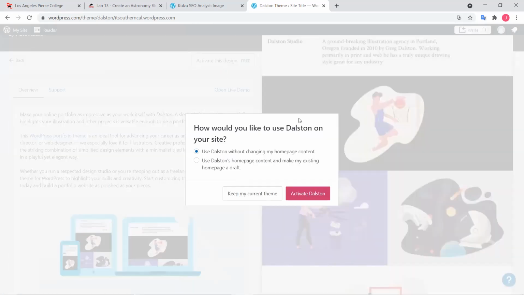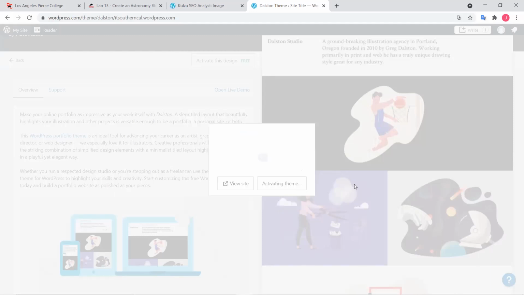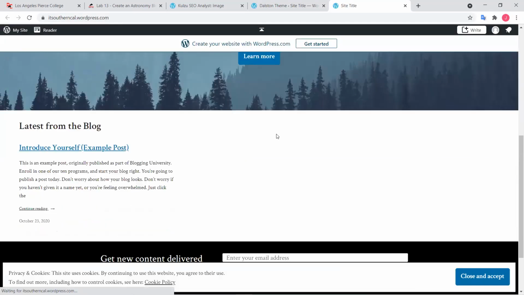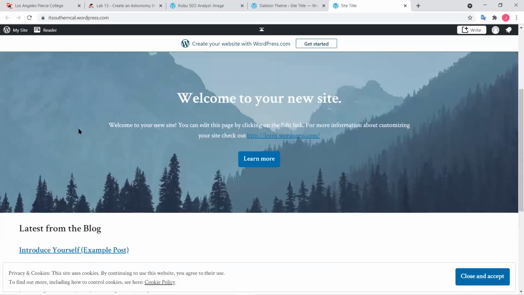Let's see, activate this. Would you like to use Dalston on your site? Use Dalston homepage content, and make my existing homepage a draft. So let me activate Dalston a little bit and see how it looks. Okay, so view site. So this is how my site is going to look. This is my website. There's a blog right there.